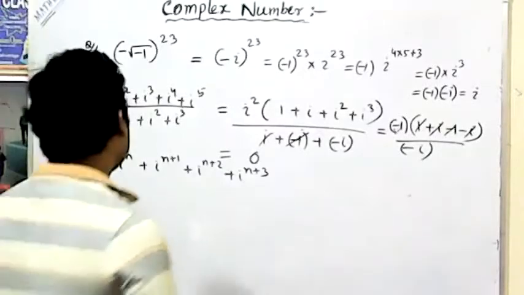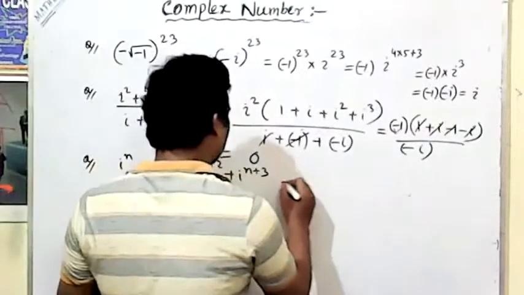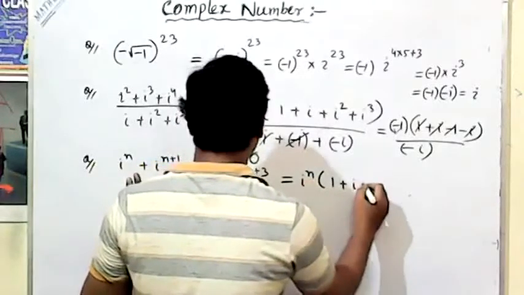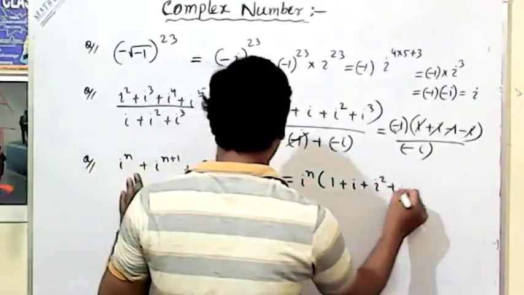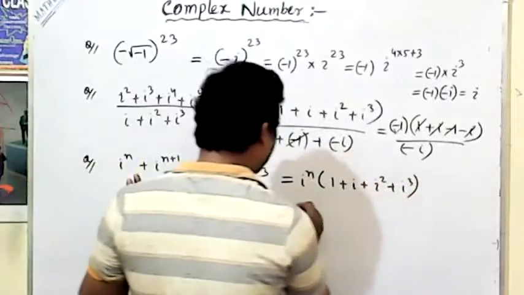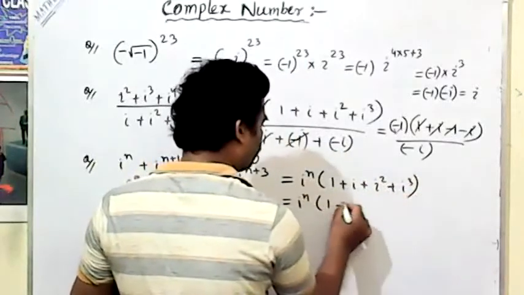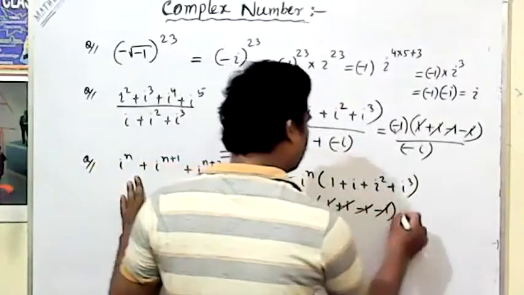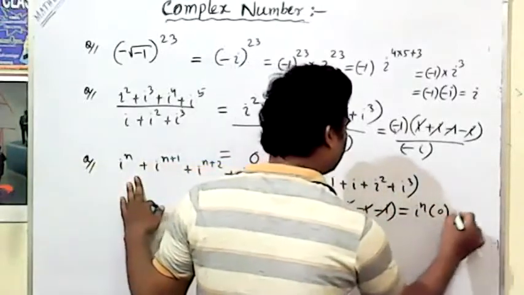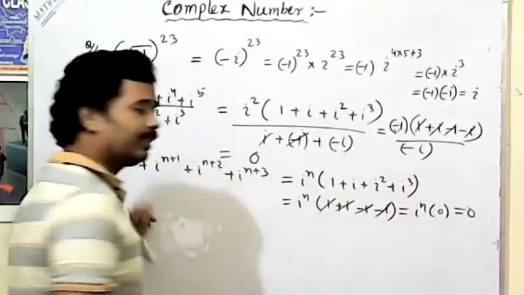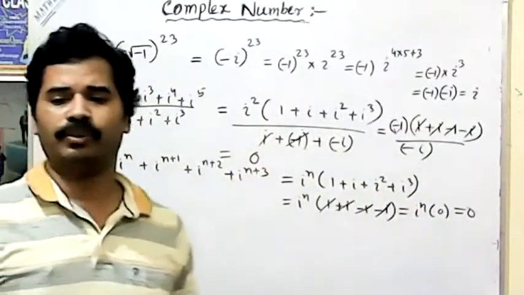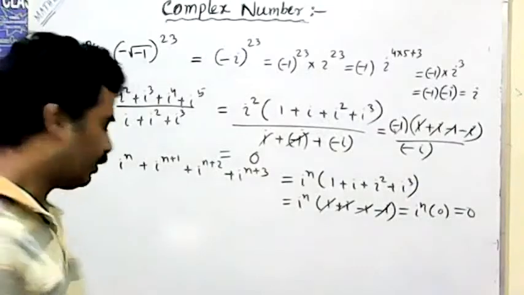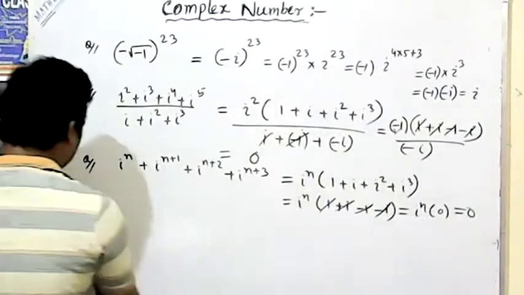Now here, if the question comes that way, i to the power n, that is 1 plus i to the power 1, i to the power 2, i to the power 3, that value comes i to the power n into 1 plus i minus 1 minus i, cutting, that value comes i to the power n into 0, that is equal to 0. Similarly, you can do more questions. You take another question also.